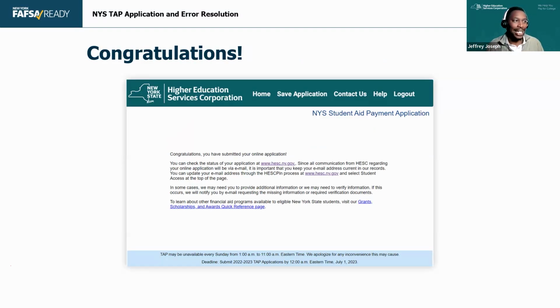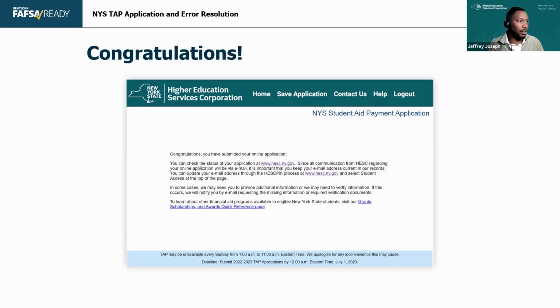The parent does not need an ID, right? So the parent does all the information on the same application as the student. It's not like FAFSA where they need a contributor ID. Not the case. It's all in the same application. The student can put their parents' information in. The parent just has to sign it, right? But they can get a user ID at any point in time.